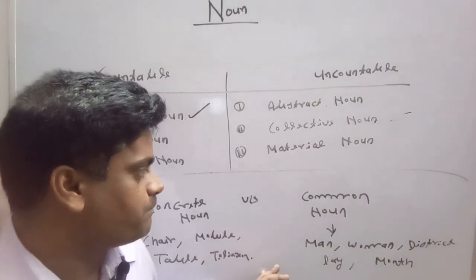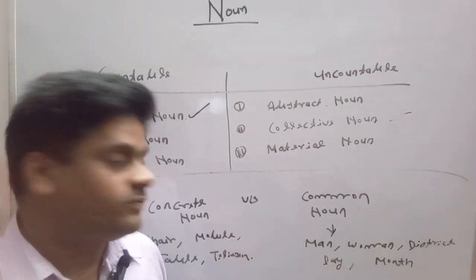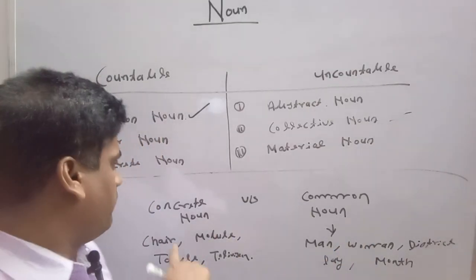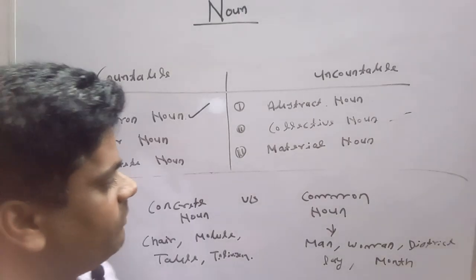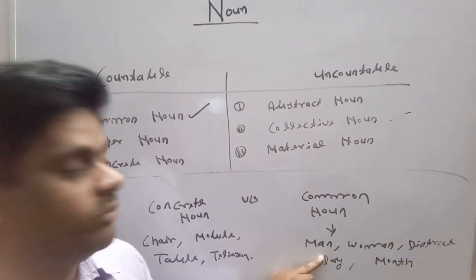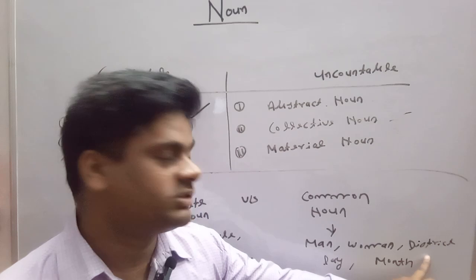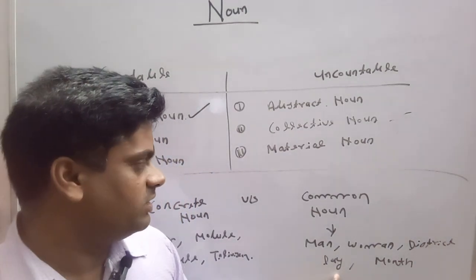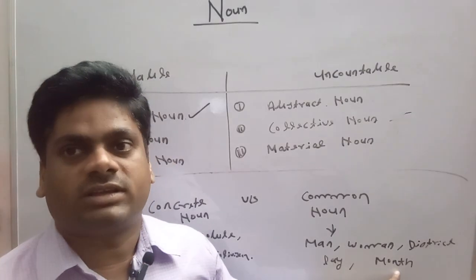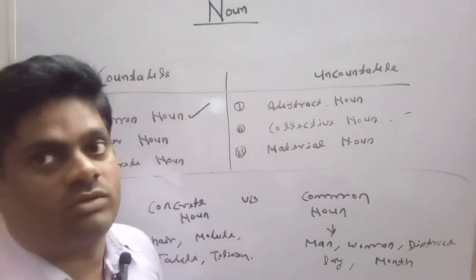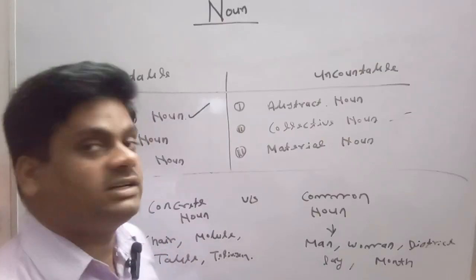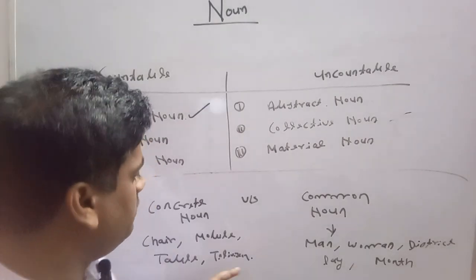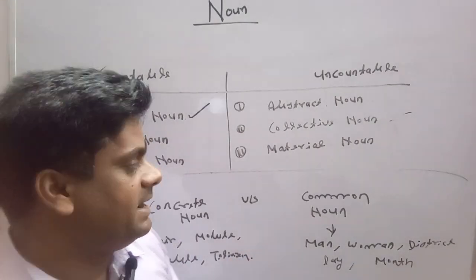But nouns which fall under the category of common noun cannot come under the category of concrete noun. We cannot say man, concrete noun. We cannot say woman, district, day, month, concrete noun. But we can say chair, mobile, television, etc. are all concrete nouns. So this is the basic difference between common noun and concrete noun.